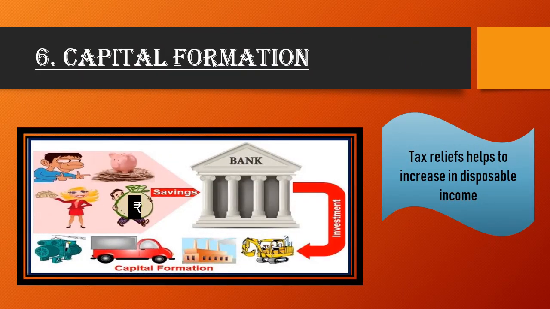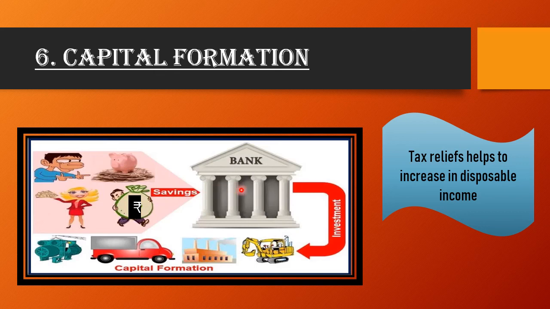So the next point here is capital formation. It is a very interesting and important point also. Tax reliefs help to increase disposable income. Disposable income means the money which is in the hands of the people after paying the tax. So when people have more money in their hands, they would save their money in the bank.